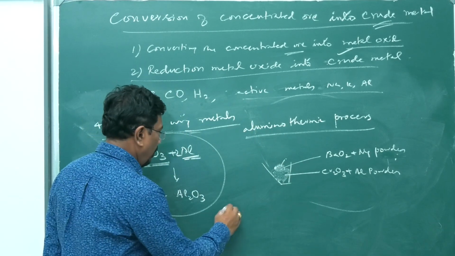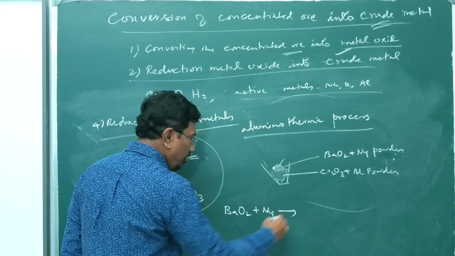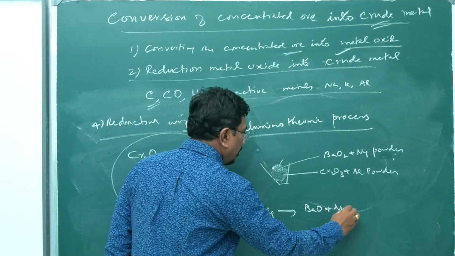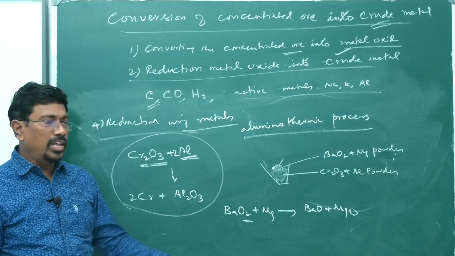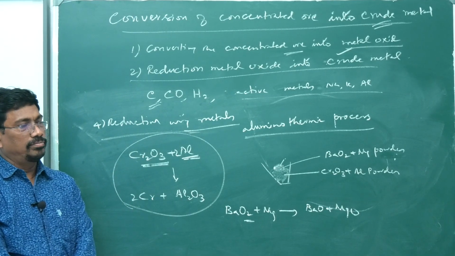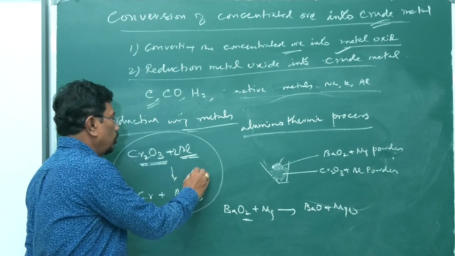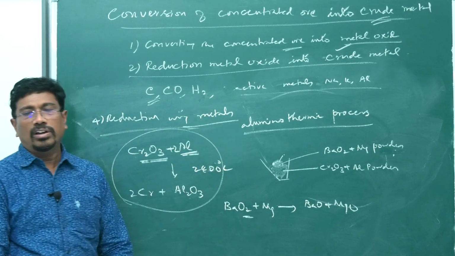What is happening? Barium peroxide reacts with magnesium to give barium oxide and magnesium oxide. The oxygen is shared by barium and magnesium. This reaction produces a temperature of about 2400 degrees Celsius.